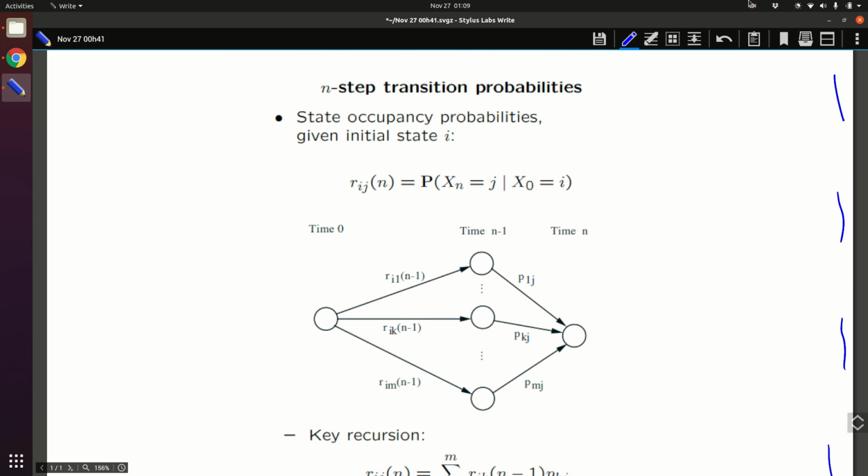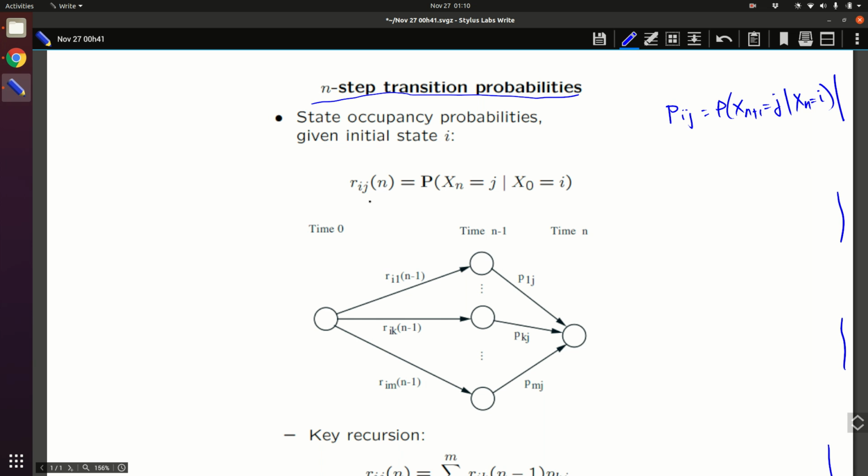Now the next topic that we need to talk about is the n-step transition probabilities. We have defined the Markov chain, and we understood the Markov property: P_ij says that the probability of the next state being j only depends on the current state being i. It does not matter how you got to i. Now, if you really want to start using this model, we need to understand what happens in n steps. This is only for one step, so we need to understand what happens in n steps.